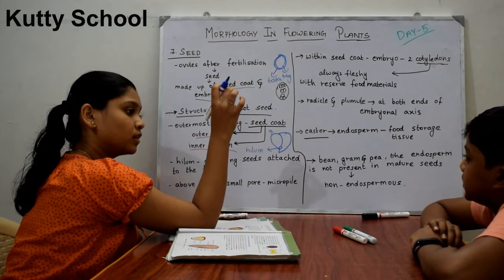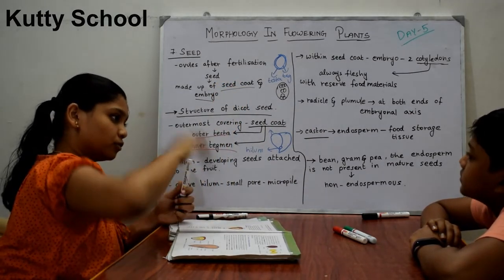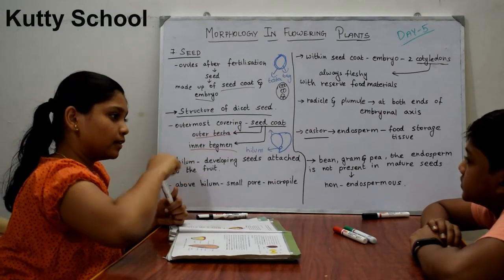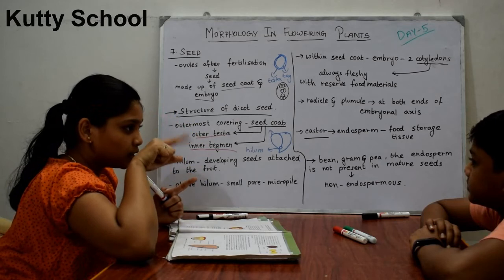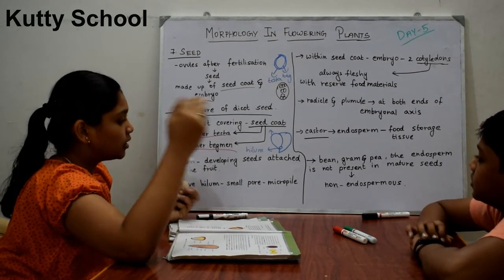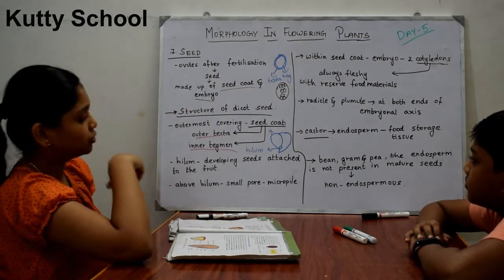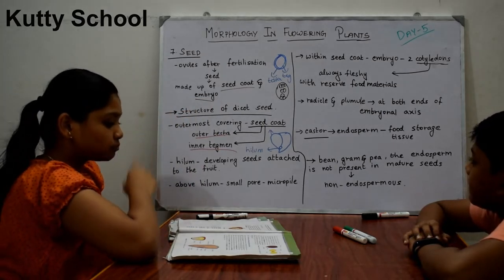It is attaching the seed to the ovary. For example, in lemon and grapes, you will see the seed is attached to that stem-like structure inside. So it is attached through the hilum. The mature seed will be attached to the ovary, to the fruit, through the hilum.